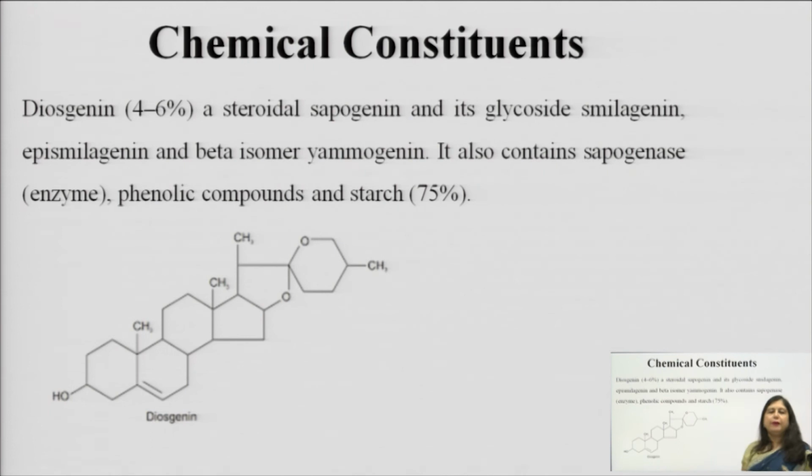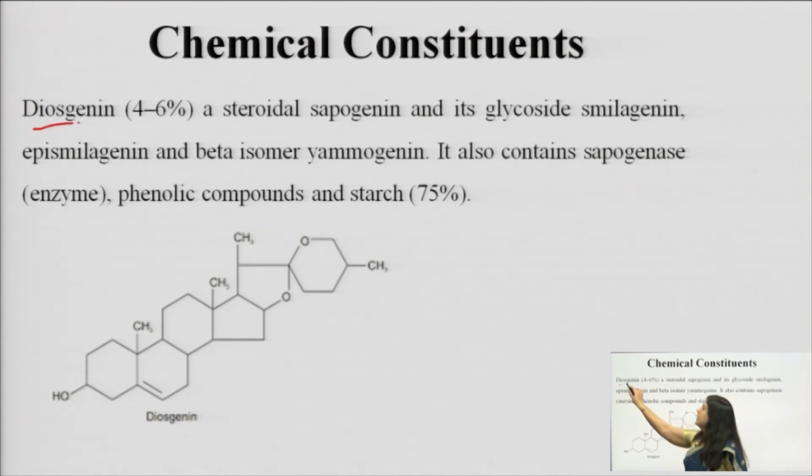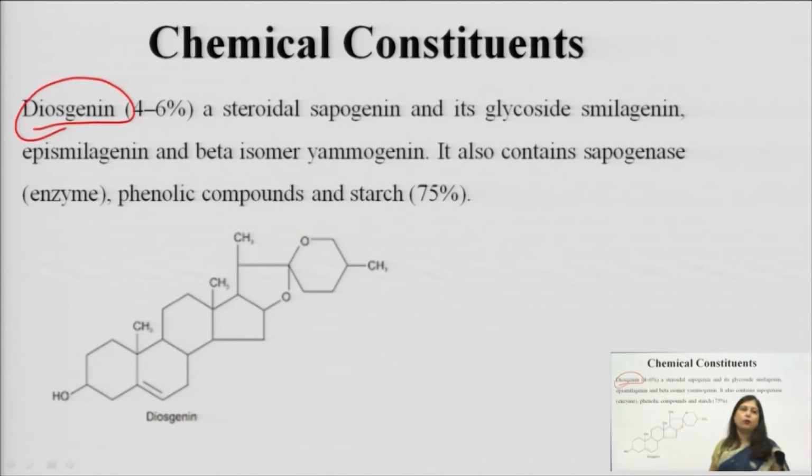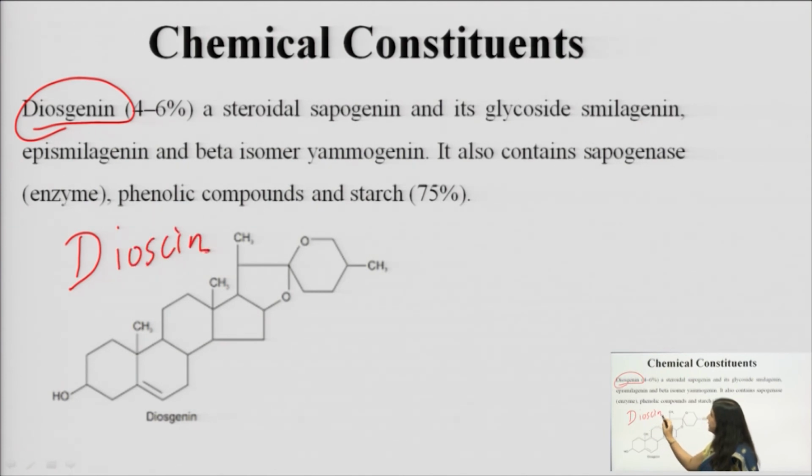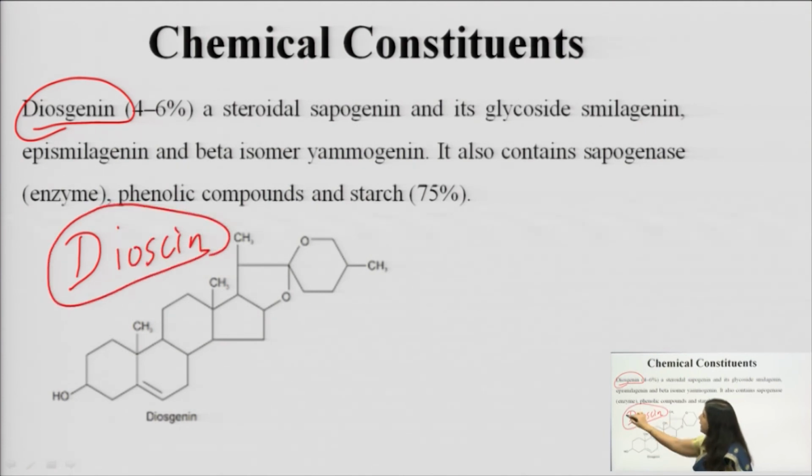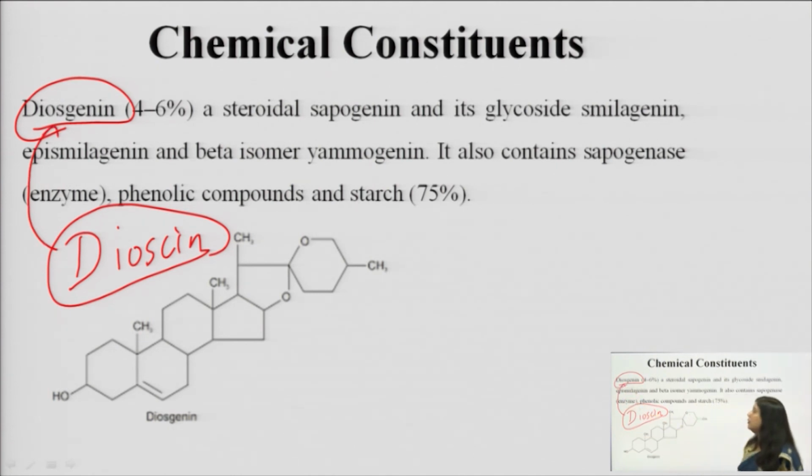The main chemical constituent is diosgenin, it is the aglycone. Remember, genin is used when we are having aglycones. So diosgenin is an aglycone which is present in the yam or this Dioscorea in the form of dioscin also. Dioscin is the glycoside and its aglycone is diosgenin.